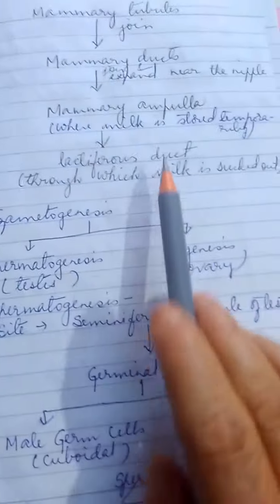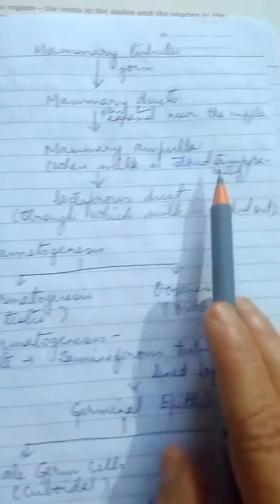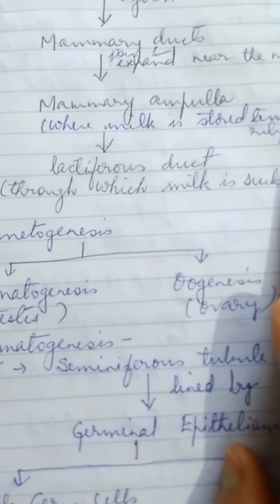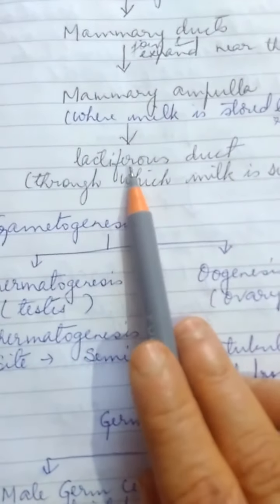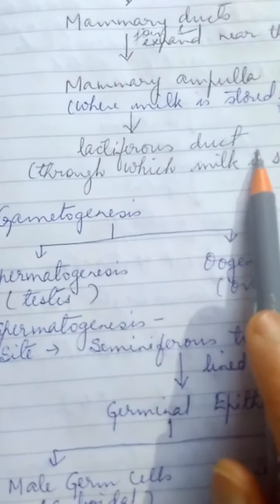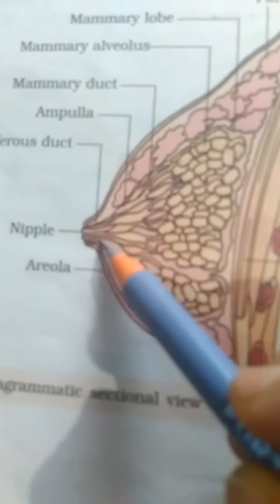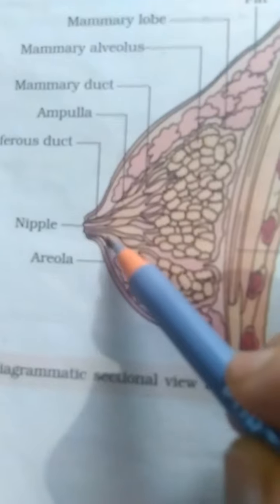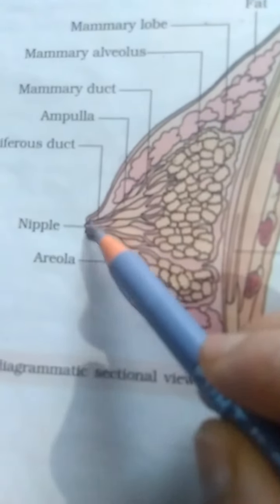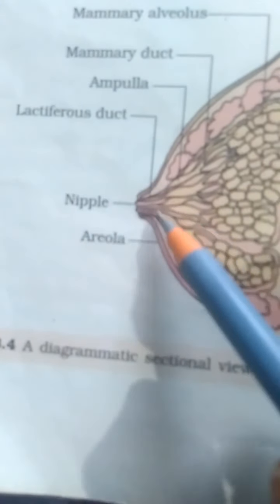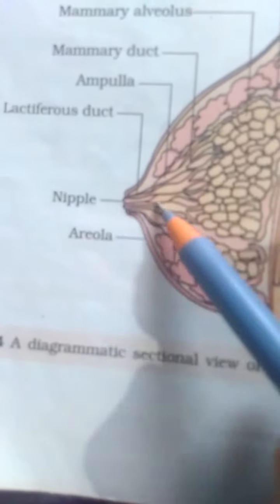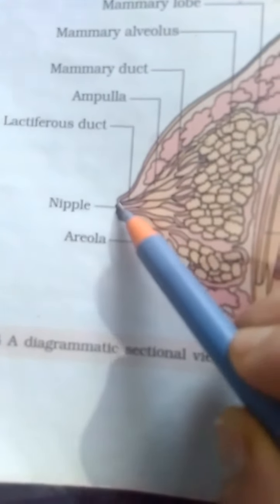And what is the function of the ampulla? Here milk is stored temporarily. Right? From the ampulla arise small milk-carrying ducts called lactiferous ducts. Very small ducts arise from the ampulla and they open over the nipple. Right? So what are these ducts called? Those are called lactiferous ducts. They carry the milk, right, and they open onto the nipple.